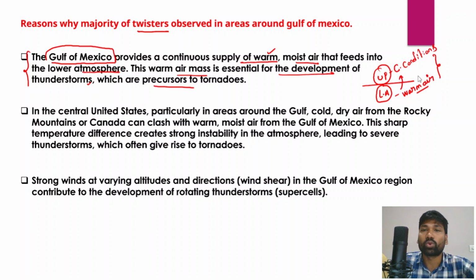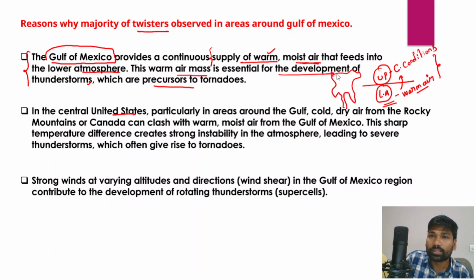The Gulf of Mexico usually provides the supply of warm and moist air that feeds the lower part of the atmosphere.